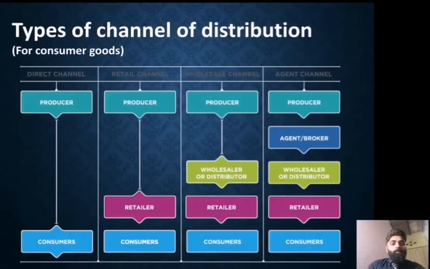First is direct channel, in which producer directly sell the goods to the consumer. Second is retail channel. The retailer is in between producer and consumer.